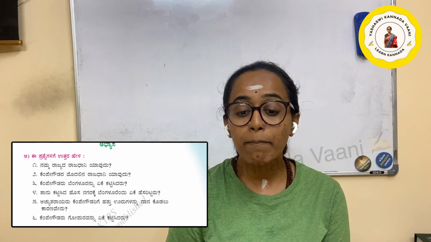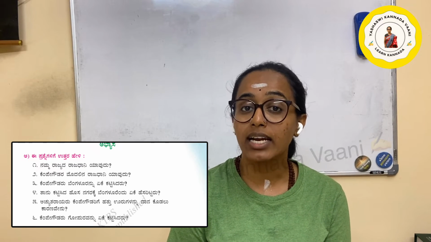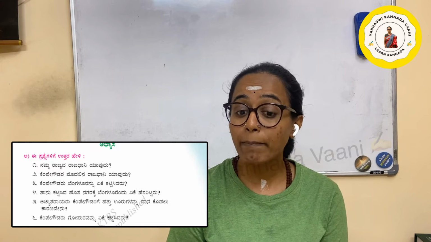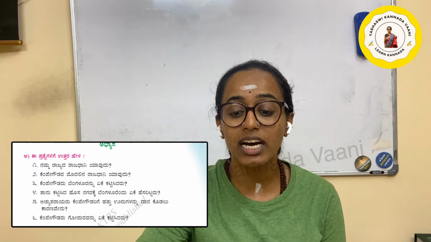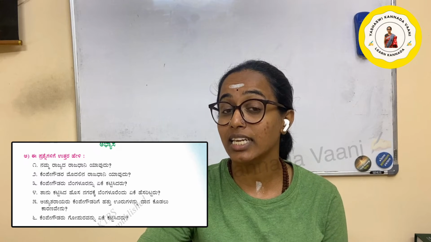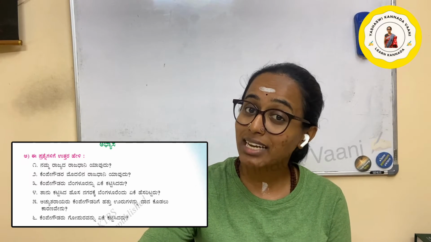First one, namma rajyada rajadhani yavudu. Namma, our, rajyada, state, rajadhani, capital, yavudu, which is the capital of our state. Namma rajyada rajadhani yavudu. So, which is our rajya? First of all, our rajya is Karnataka. Which is the capital of Karnataka?